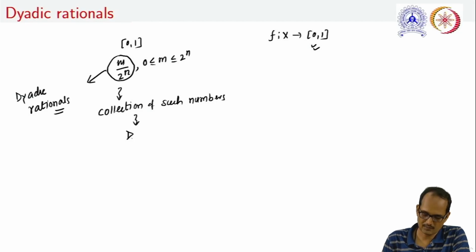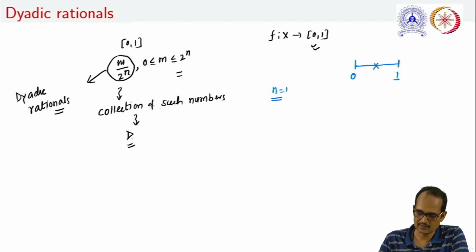Note that if we look at the structure of this set D, how will it look like? The idea is that we are taking a closed interval 0 1. Now if we take n equal to 1, we are dividing this interval in two parts, and let us take this midpoint as half. Now let us see how these rationals will look.